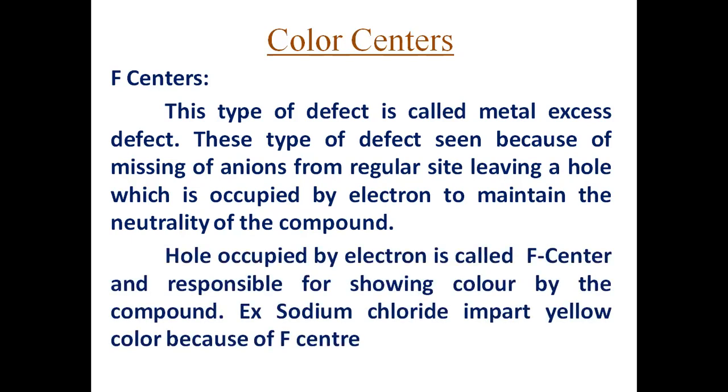A hole occupied by an electron is called an F center and is responsible for the color shown by the compound. Example, sodium chloride imparts yellow color because of F centers. The name F center comes from the German word for color, Farbe, F-A-R-B-E.